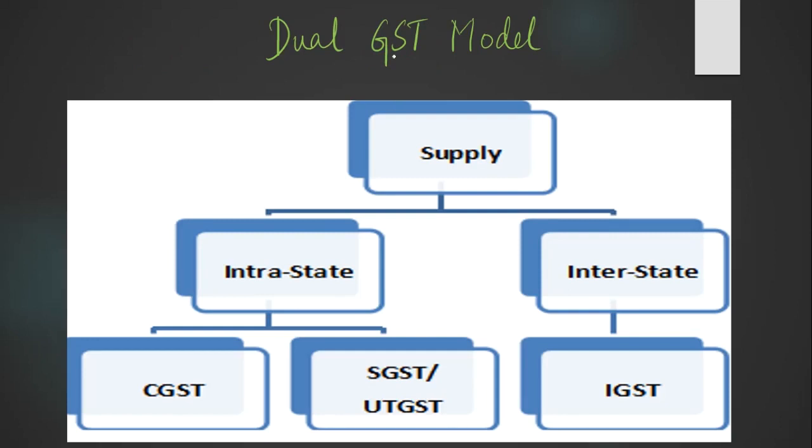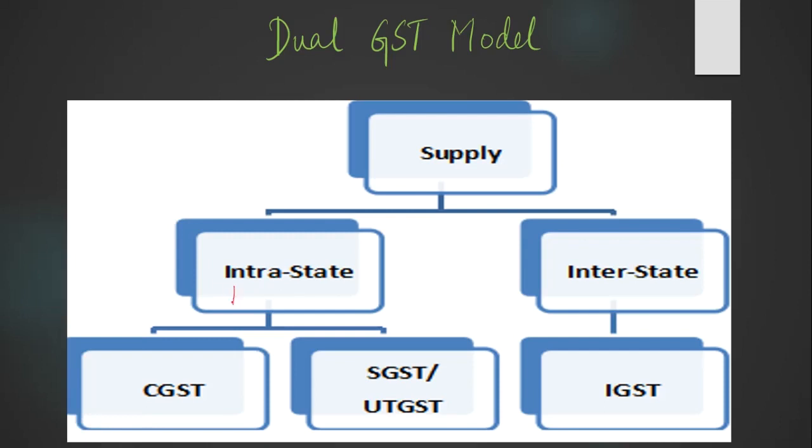Now let us see what is dual GST model. India has adopted a dual GST model where the central government and the state together levy the tax. Suppose on every supply, what happens if it is an intra-state supply?